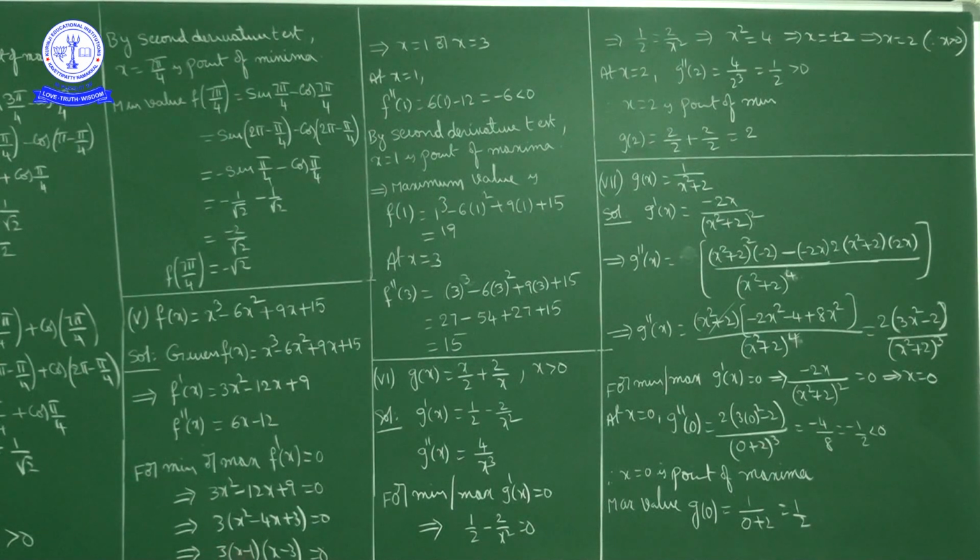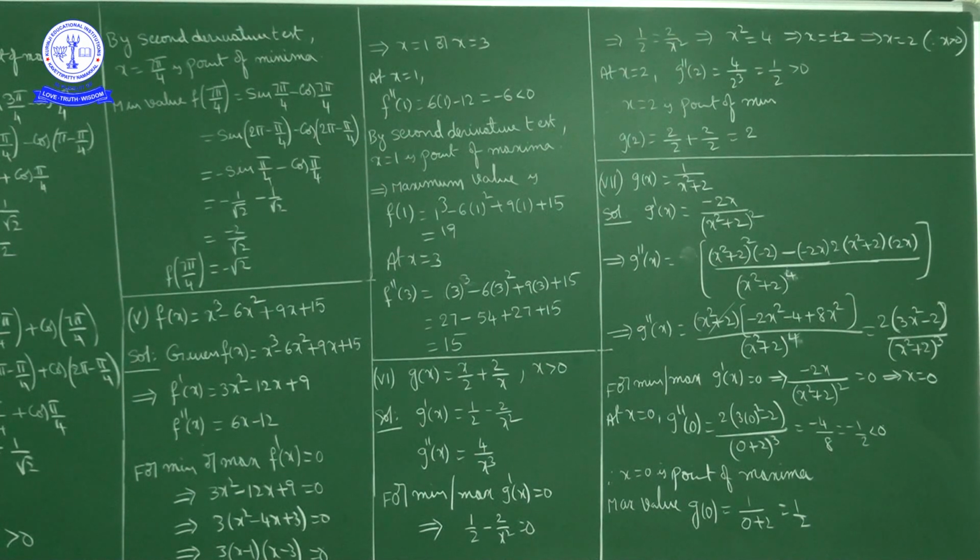So 3 into (x minus 1) into (x minus 3) equal to 0. When this product is 0, since 3 is not 0, x minus 1 equal to 0 or x minus 3 equal to 0. So x is equal to either 1 or 3. So what are the critical points here? x equal to 1 and x equal to 3.